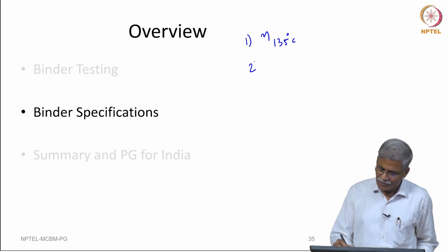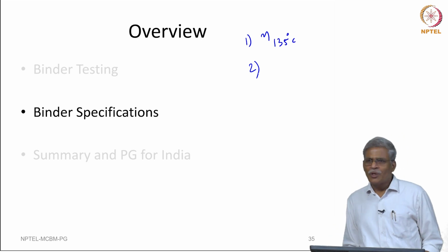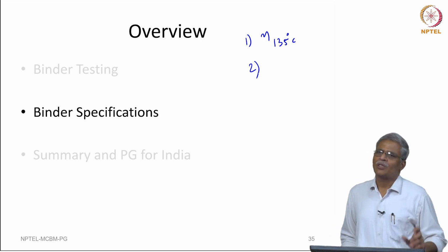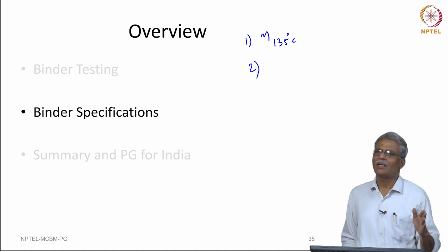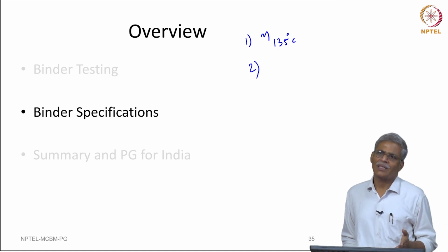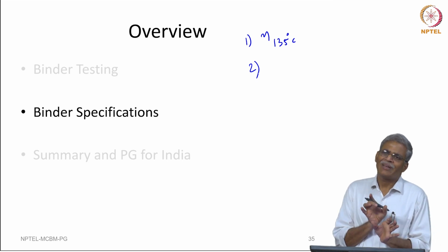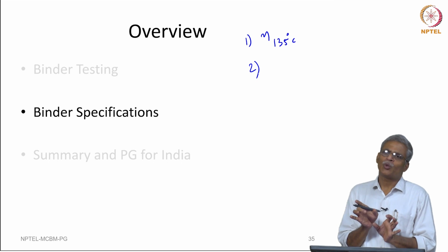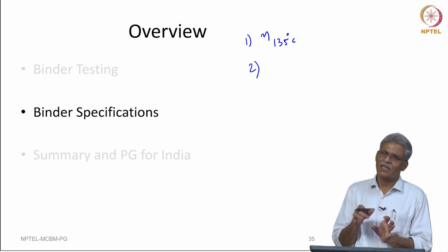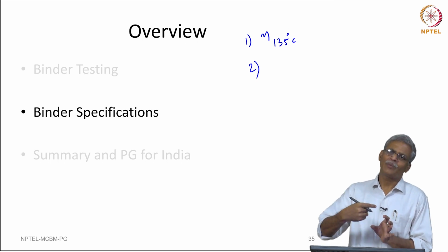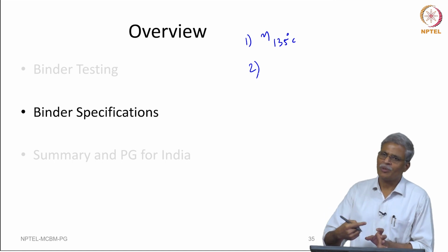Then after that, for rutting we are going to measure the rheological properties at unaged and short term aged conditions depending on the geographical locations where you are going to construct. And in fact, if you notice it, these values 1 kilopascal or 2.2 kilopascals were fixed, and you are expected to find out the temperature at which these values will be met.